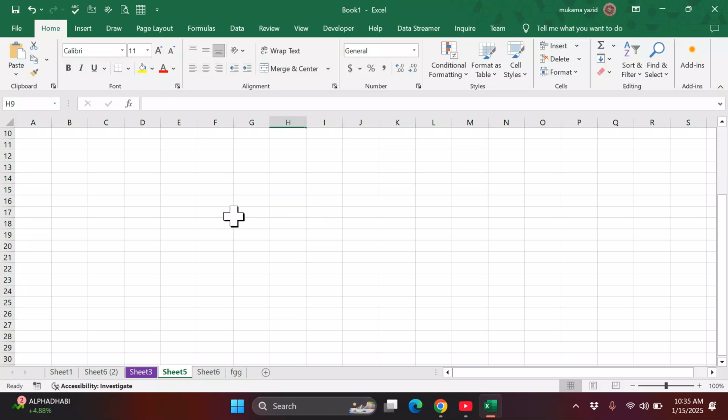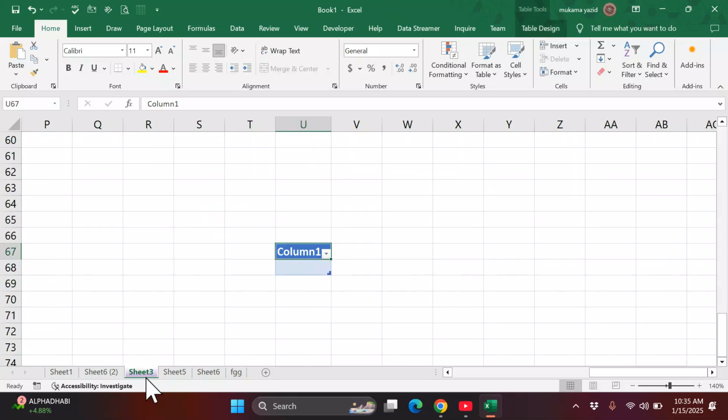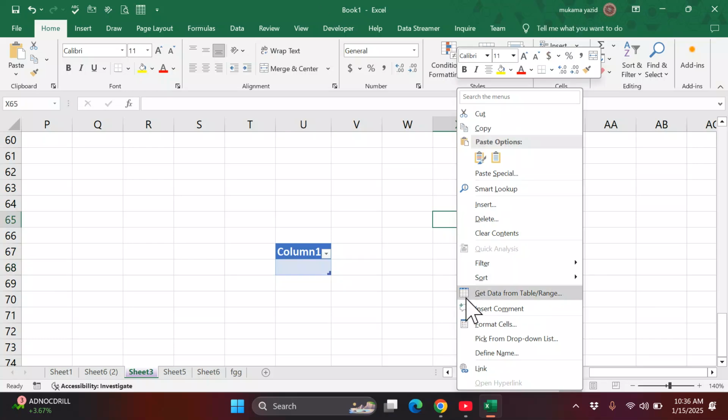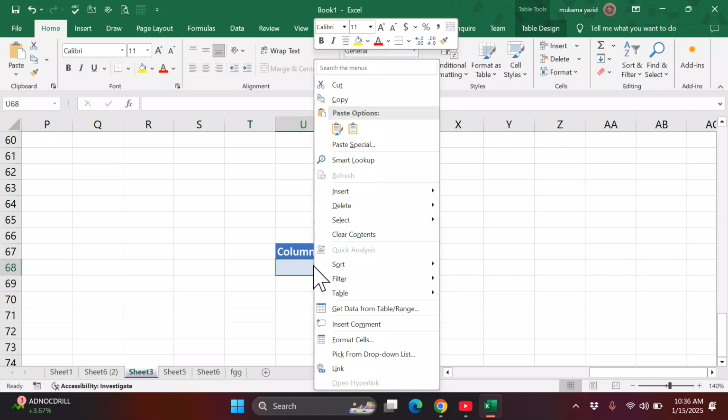If you create a table and you are in the table tab and you want options concerning the table, you right click in the table. You can see there is even get table range. If I come to a cell and right click, I will not get that same option. Here they are coming because we are just using the table option, but there are some areas where you cannot get the same options because they are specific.